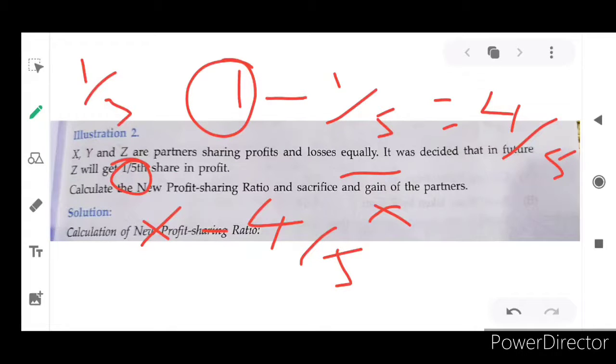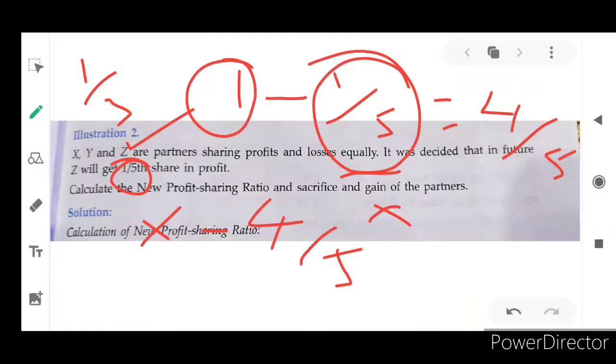But here Z has taken 1/5th share of the profit. If 5 rupees is the profit, Z needs 1 rupee, and the remaining 4 rupees will be taken by X and Y equally. You can keep it in your mind like this.